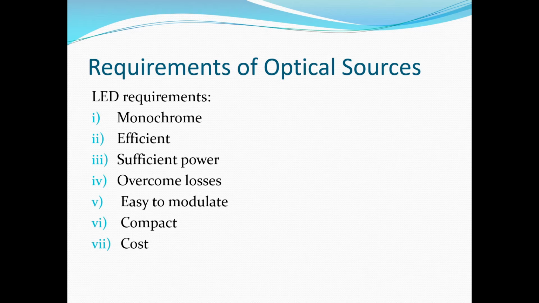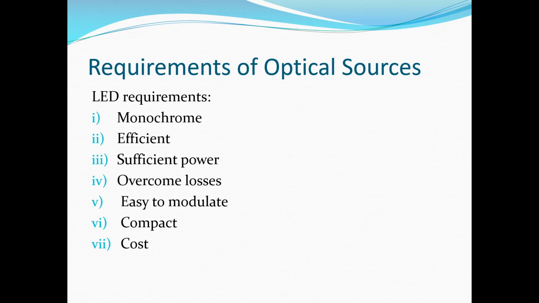Fifth requirement, they should be capable of being easily modulated. Usually a binary on-off modulation using PCM is used for better noise immunity. Sixth requirement is the light emitting devices should be small, compact and efficiently coupled to the optical fibers. This is to avoid the excessive coupling losses. And the last requirement is they should be inexpensive.